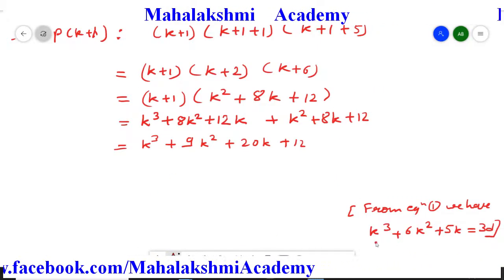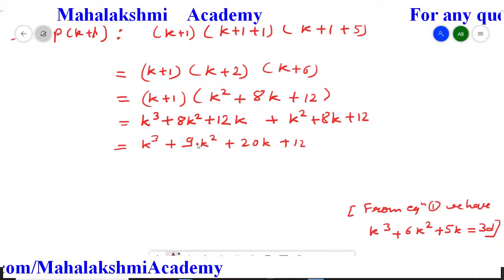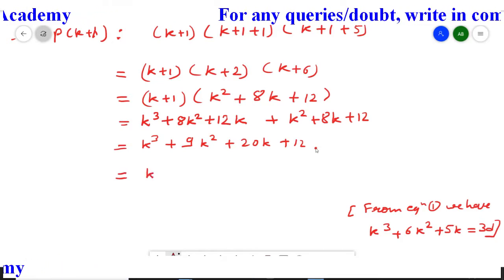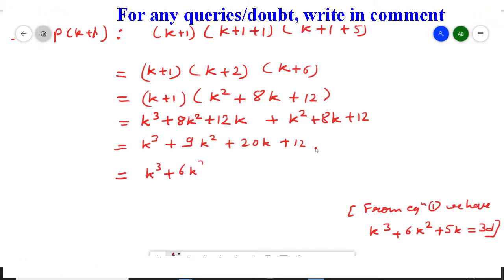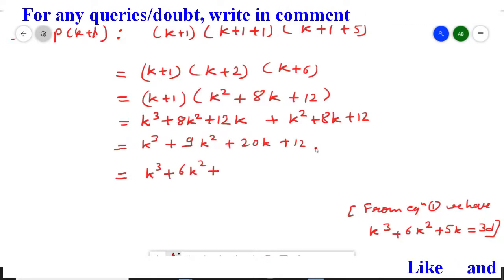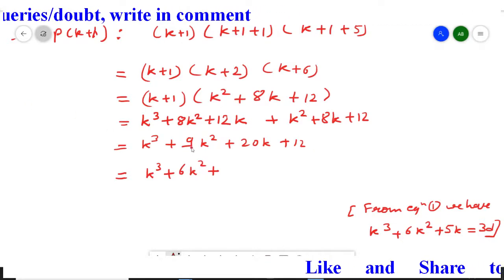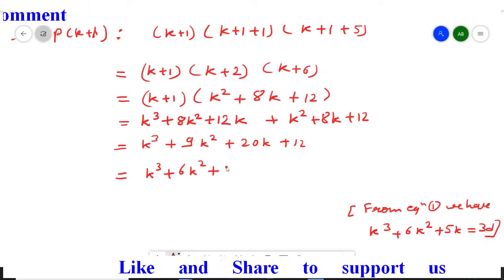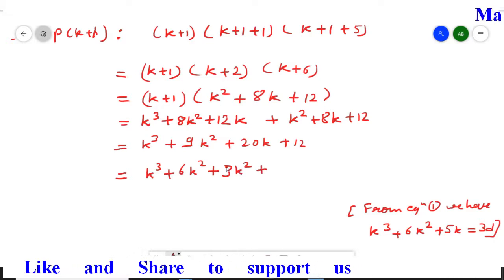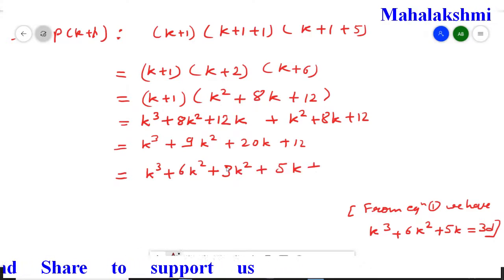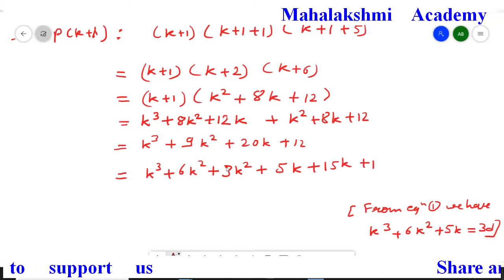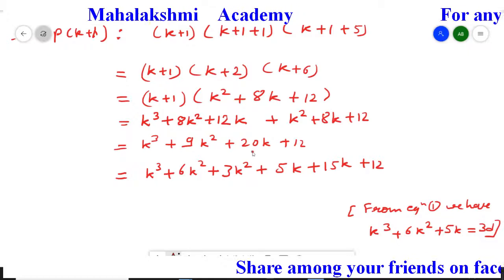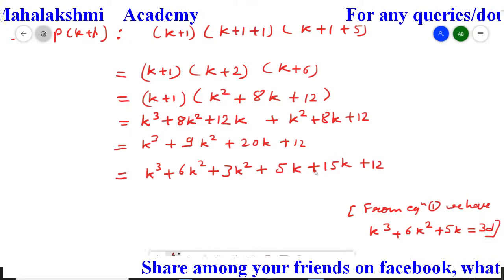Now these 3 terms, that is k cube, 6k square and 5k, I am going to separate from here. So it's going to be k cube plus 6k square. Since I separated 6 from the 9, what is remained here? 3. So 3k square remained. So we'll split the 9 as 6k square and 3k square. Now from 20, if I want only 5k, then what is remained here? 15k, then plus 12 as it is. Means this 9k square will split as 6 plus 3 and 20k will split as 5k plus 15k.